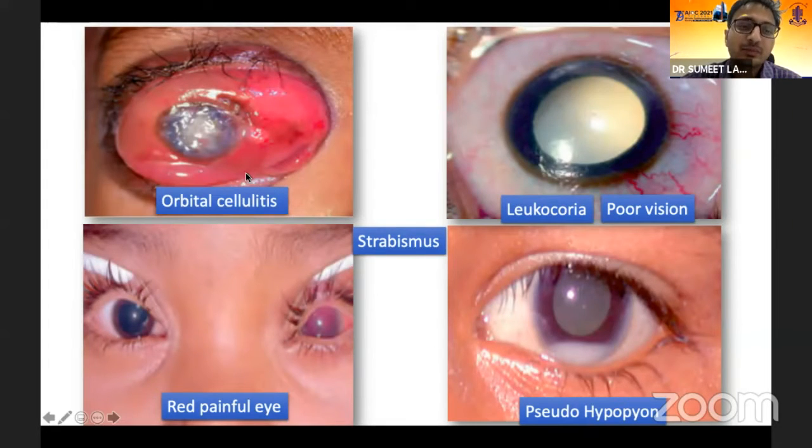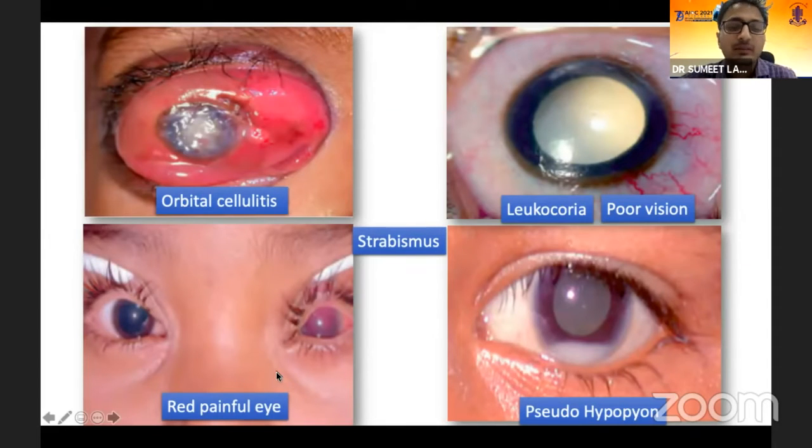Orbital cellulitis is present in the late stages but can also happen in early retinoblastoma because it's a sterile inflammation. It needs to be treated early, especially with steroids, because we have seen that orbital cellulitis not treated early can lead to a scleral perforation, and then you need to treat this as an orbital retinoblastoma.